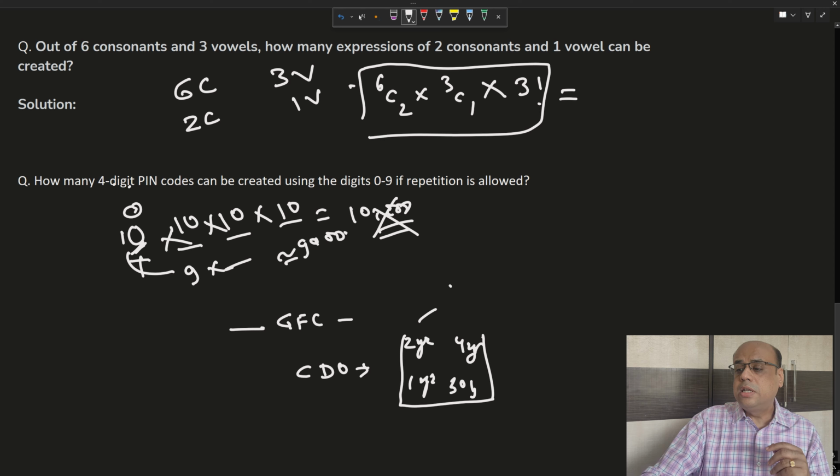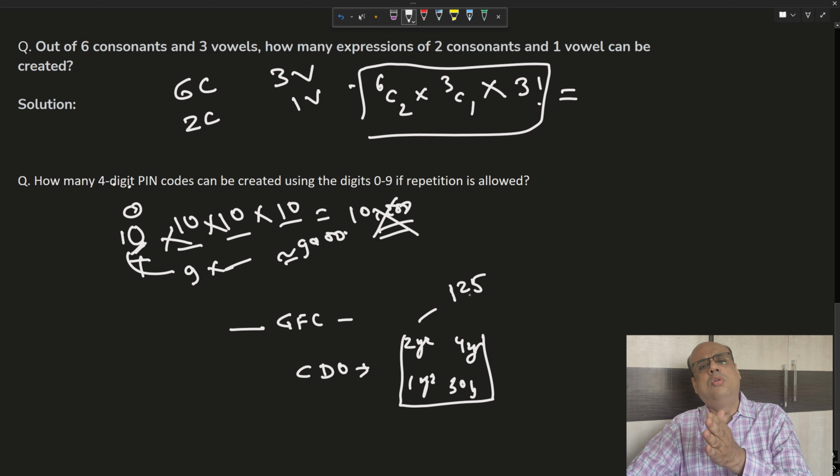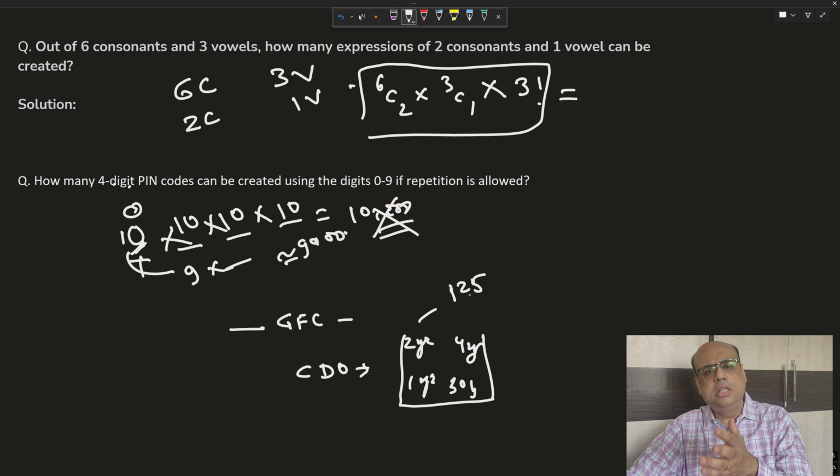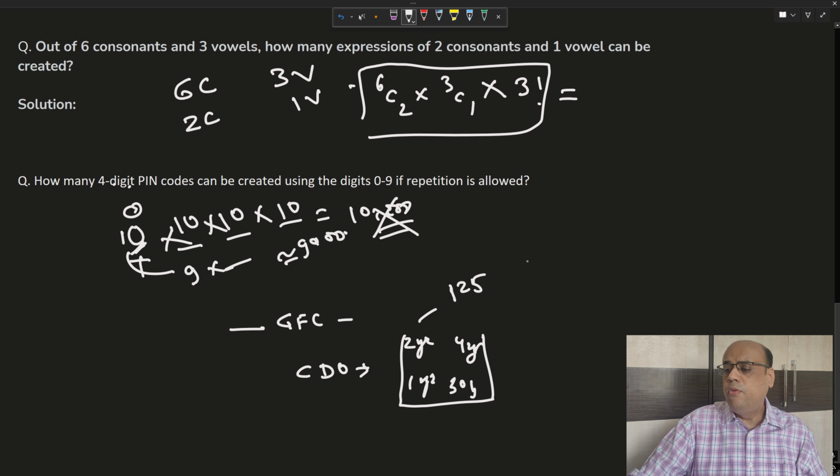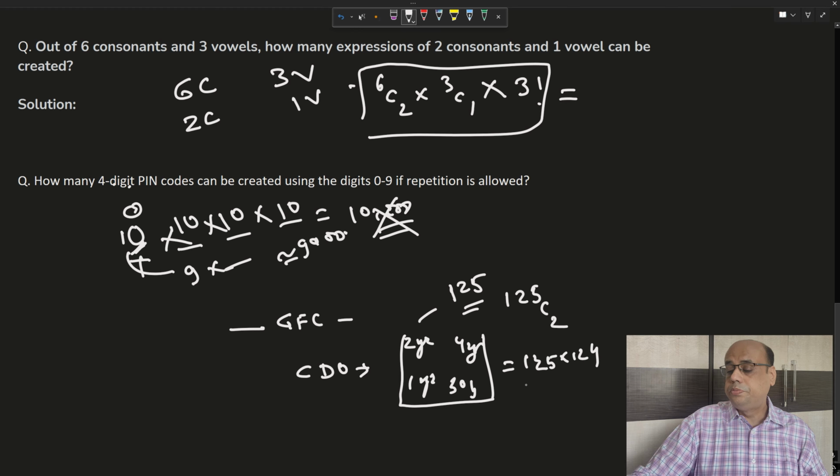For one CDO basket, there were 125 products, with 2-year loans, 2.5-year vehicle loans, 3-year personal loans, 20-year mortgage loans, all those. So if I have to select 2 from 125, I will do it in 125C2, which is 125 into 124 by, okay, let's do it this way, 125 factorial by factorial 2 into factorial 123, right?